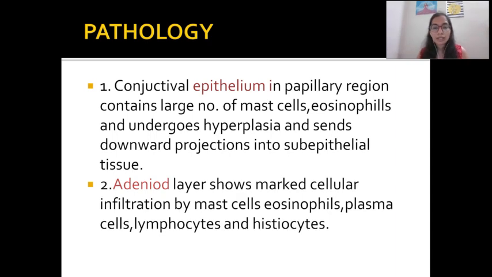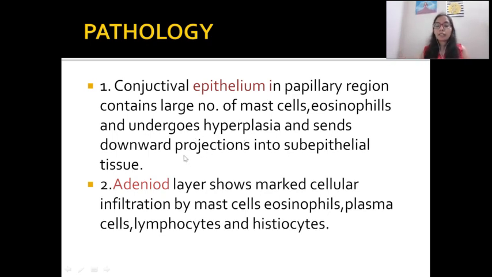So in case of conjunctival epithelium and papillary region, it contains a large number of mast cells. Eosinophils undergo hyperplasia. Basically, what is happening here is that all 3 layers get an inflammatory infiltrate of mast cells, of eosinophils. Also in the adenoid layer, you can see eosinophils, plasma cells, lymphocytes, histiocytes. So this marked cellular infiltration will happen, and if it gets severe, then it leads to hyperplasia, and